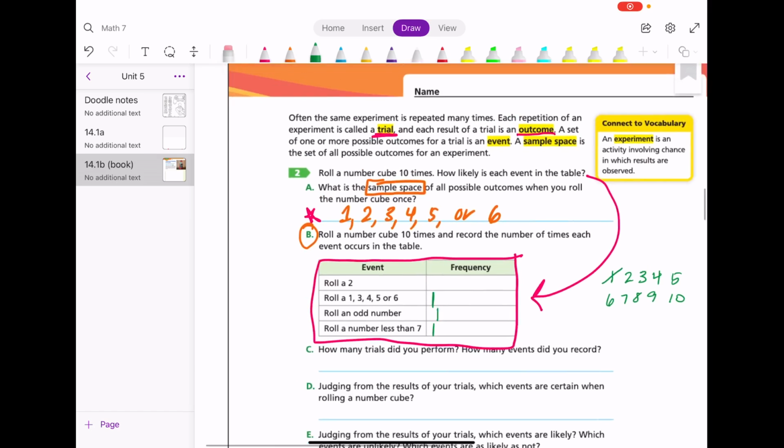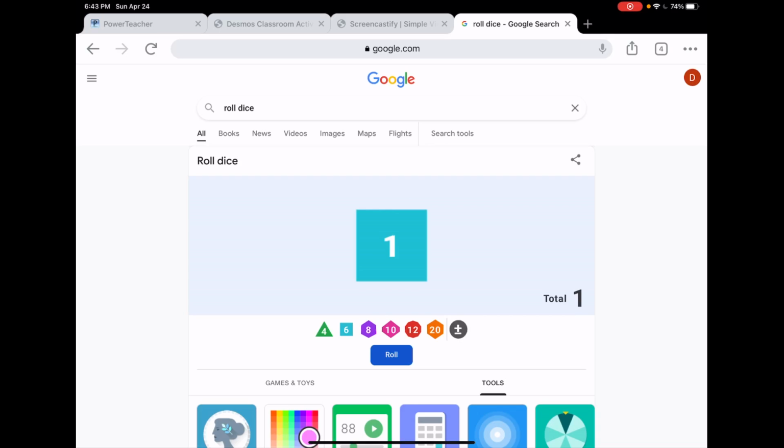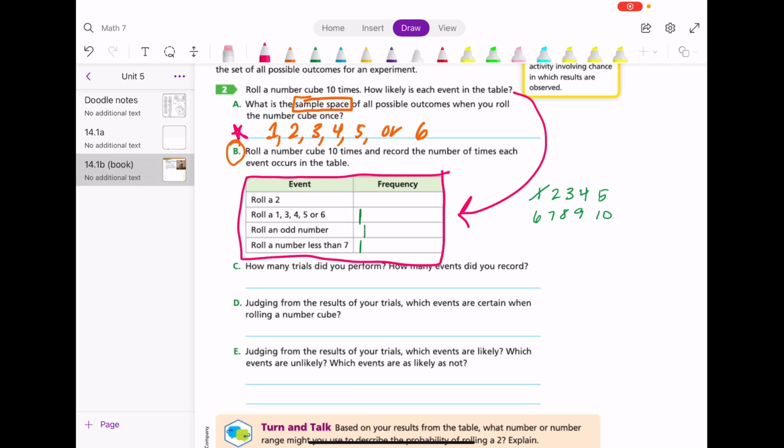I'm just going to use those numbers over there to keep track of which roll I'm on. So I roll again. I rolled another 1. On my second roll, I'm going to cross off the 2. I rolled a 1, I rolled an odd number, and I rolled a number less than 7.